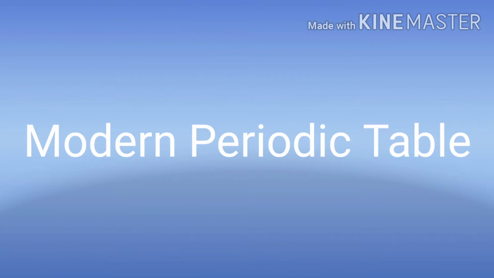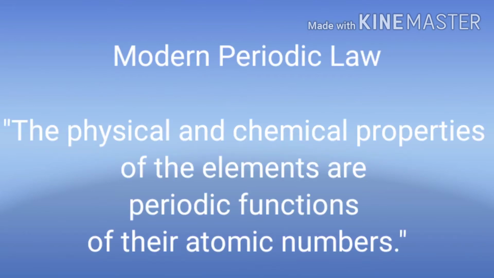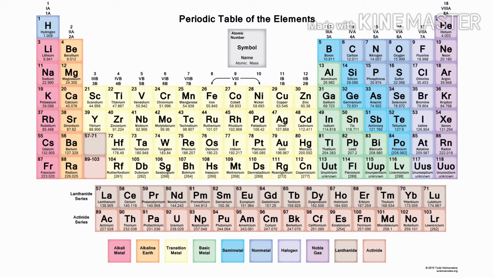After the discovery of radioactivity, isotopes and isobars, Moseley proved that atomic number is the fundamental property of elements and not atomic mass. Thus, Mendeleev's periodic law was modified. Moseley proposed the modern periodic law, which is also known as Mendeleev's modern periodic law. According to this law, the physical and chemical properties of the elements are a periodic function of their atomic numbers.